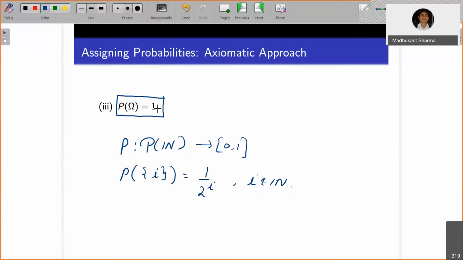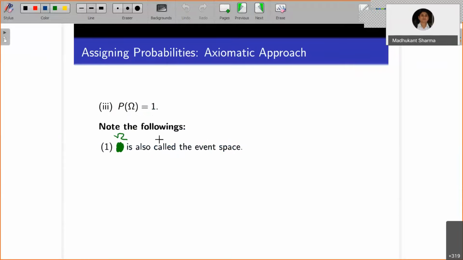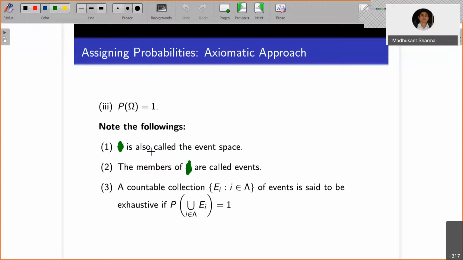Right. Now, what else do we have? Omega, the sample space, is also called the event space, because omega is also a subset of itself. The second thing is that the members of omega are called events, which we are already aware of. Further, a countable collection of events is said to be exhaustive if their union is the whole set, that is, if the union of E_i, for i belonging to some index set lambda, is the whole sample space omega.